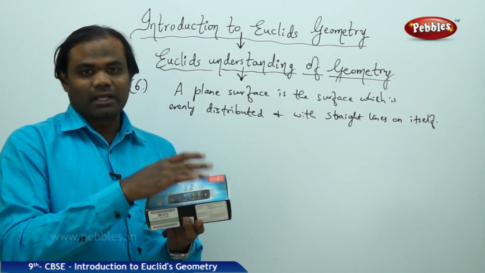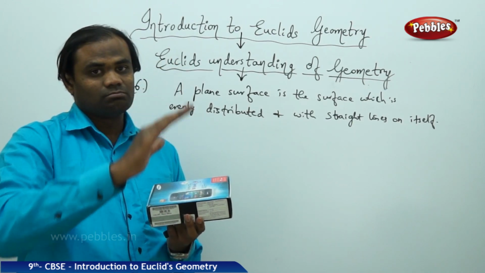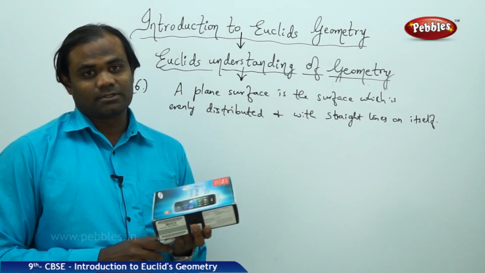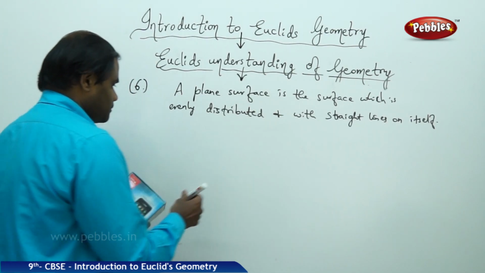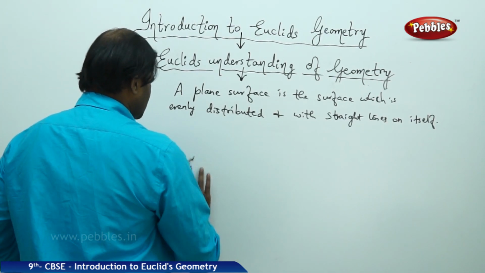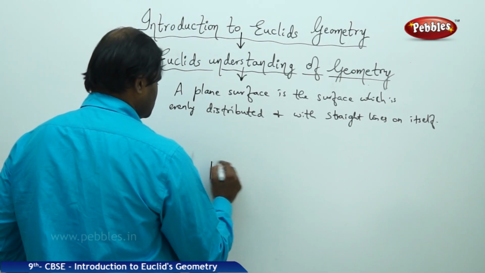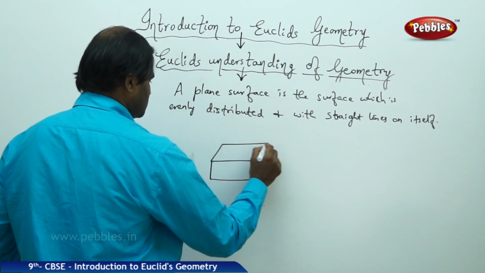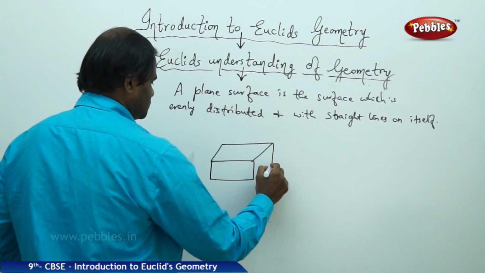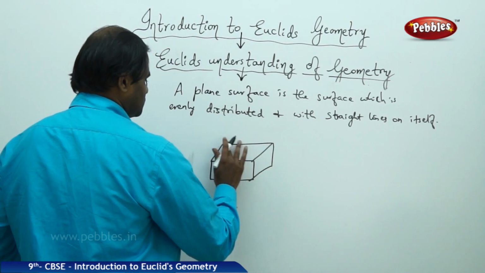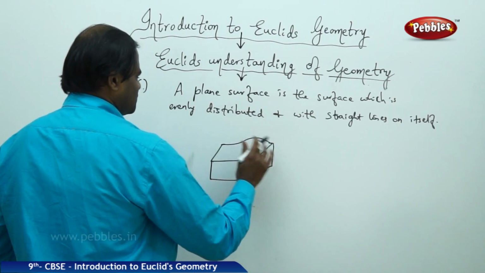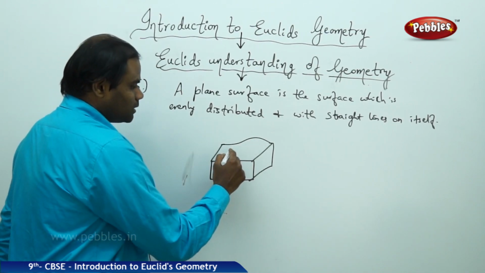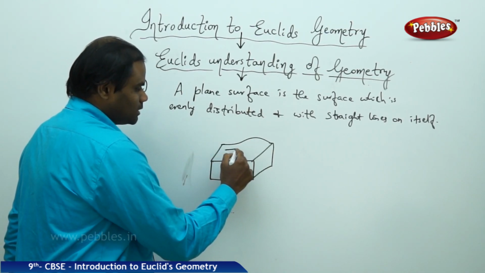If I take any two straight lines, they will be on the plane, but they will not move away from it. All the complete straight line must lie on the plane surface. If it was a bulged surface, for example, I have a surface which is bulged out here, then a straight line does not completely lie here.